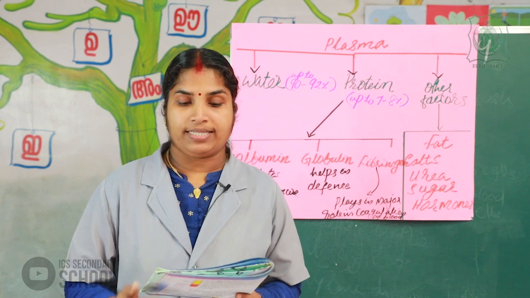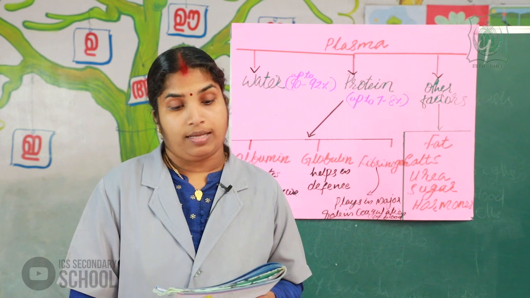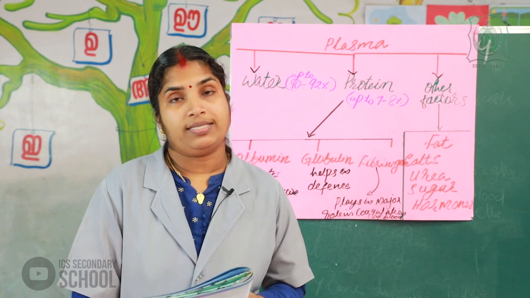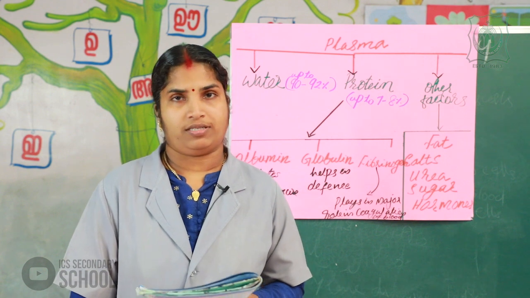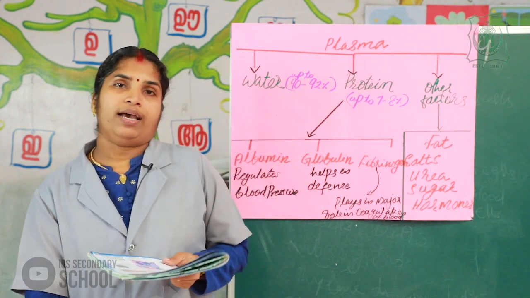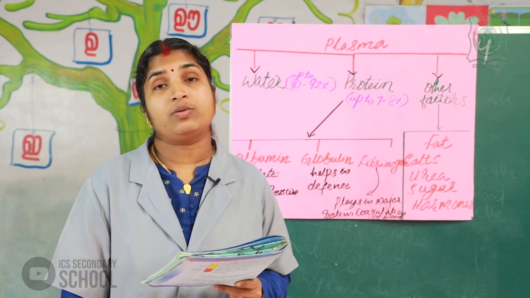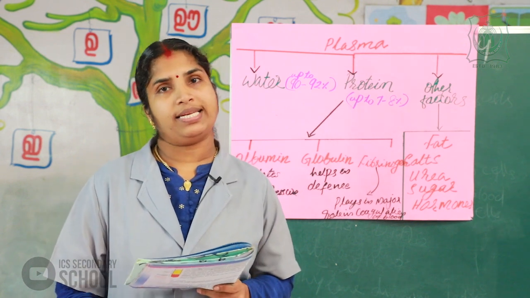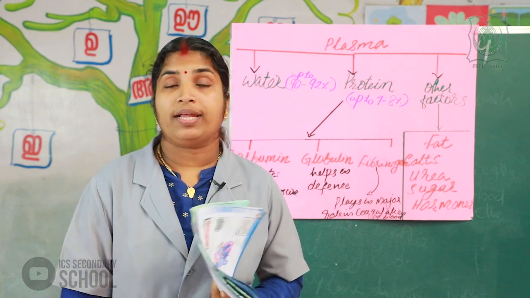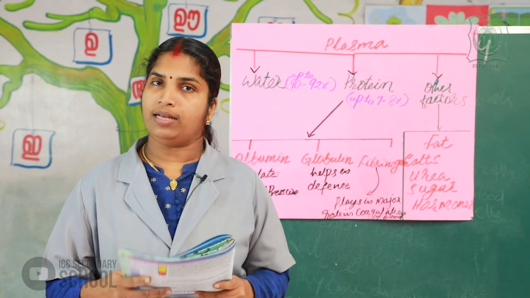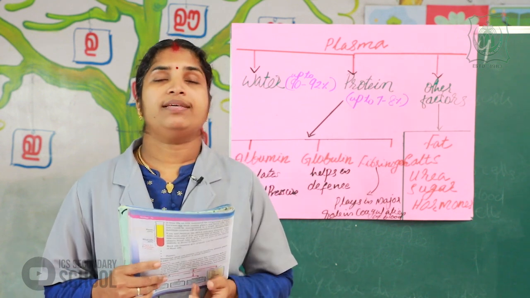But are blood vessels alone sufficient for this? No. Blood circulation is made possible with the help of our heart. The heart is a hollow muscular organ present in our body.